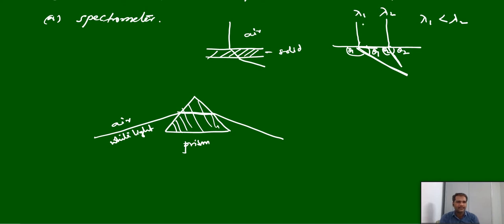Anyhow, you understood, right? The light which has the lower wavelength can bend more than the light which has more wavelength, and vice versa. Lower wavelength, more deviation.